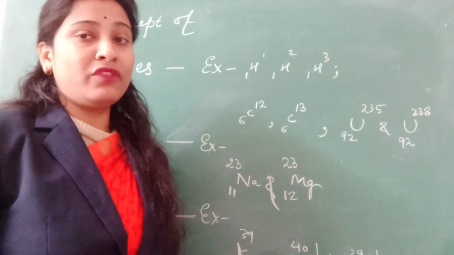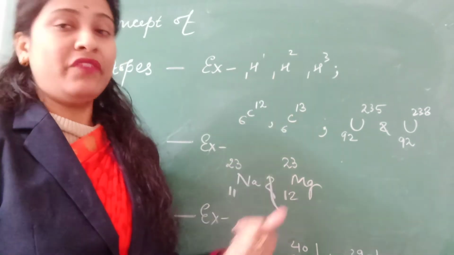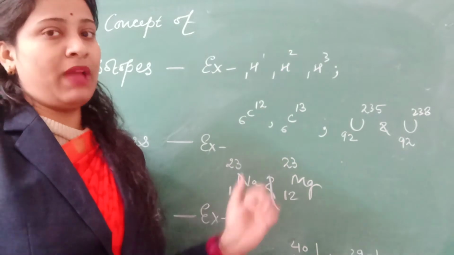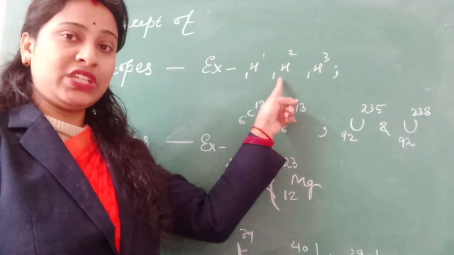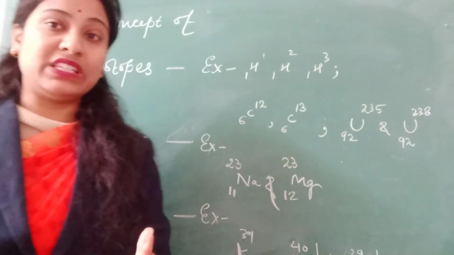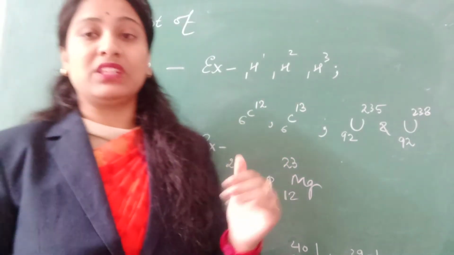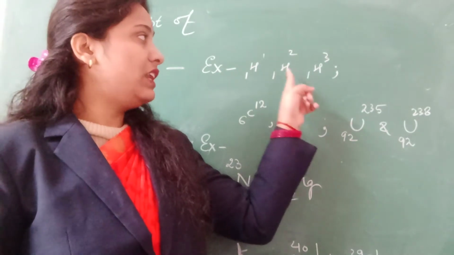On the basis of difference in their mass number, we have given different names to these atoms of the same element. So this is protium, this is deuterium and this is tritium. These are the atoms of the same element. So what are isotopes? Basically these are the atoms of the same element with same atomic number but different mass number.